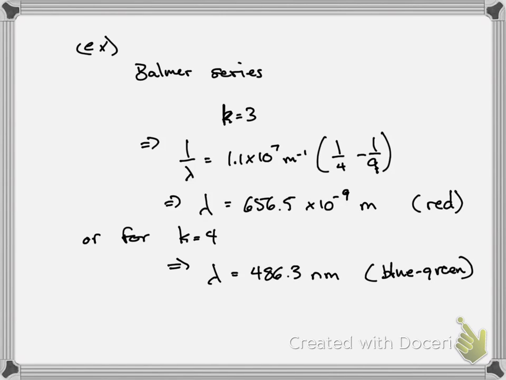So let's just do a trivial example, right? Let's plug in a number. Let's look at the Balmer series. Let's look for k equals 3. Plug that in. And, right, so the Rydberg constant, 1 over 2 squared minus 1 over k squared. And plug that in, and you get red light. So the Balmer series predicts that hydrogen will emit red light. And let's look at k equals 4. Okay, that's blue-green light. So hydrogen will emit blue-green light.